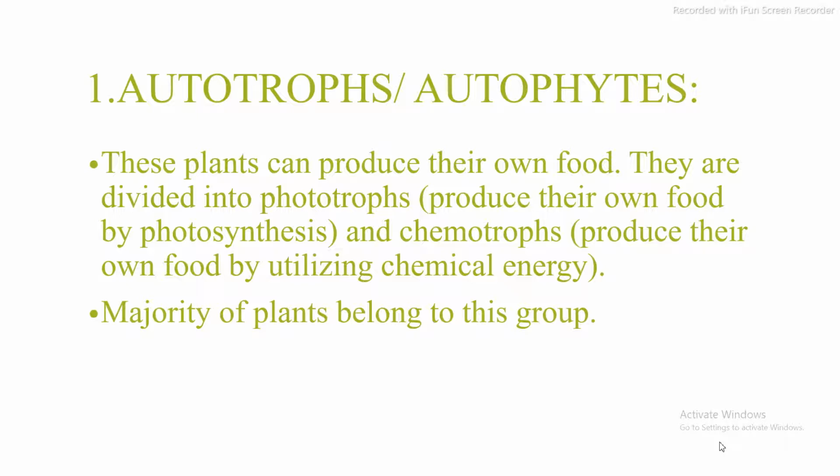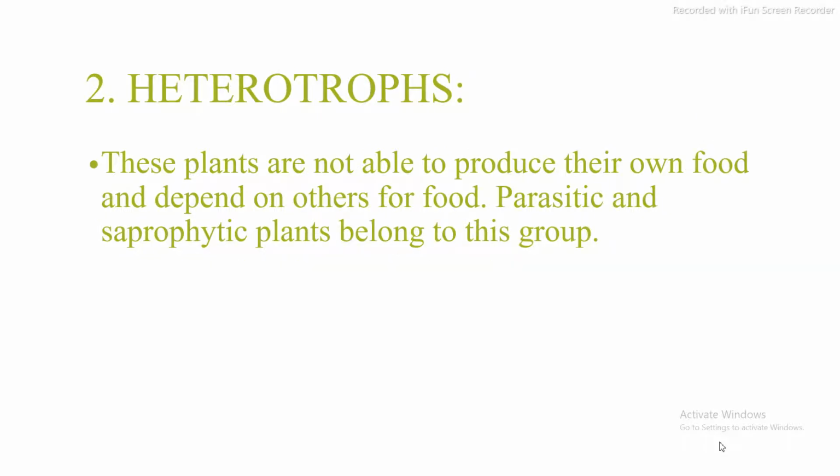by the help of photosynthesis, and the chemotrophs. Chemotrophs are the plants that produce their own food by utilizing chemical energy. The majority of plants belong to this group. The second type is heterotrophs. Heterotrophs are the plants that are not able to produce their own food and depend on others for food. Parasitic and saprophytic plants belong to this group.